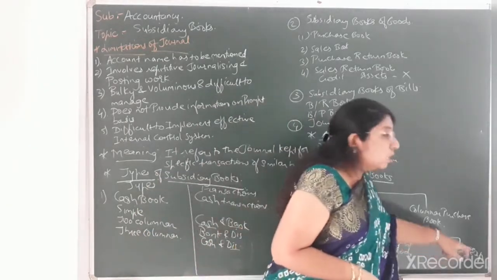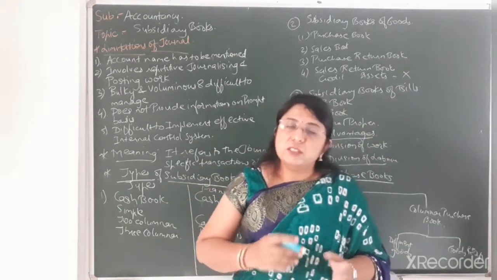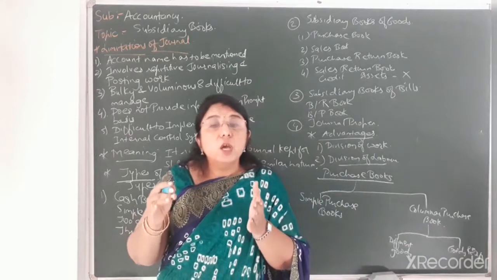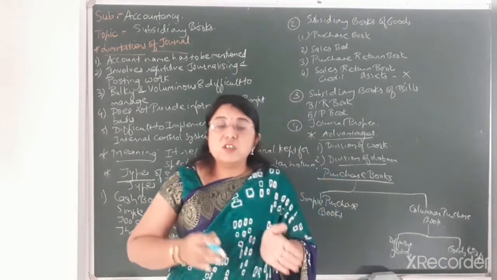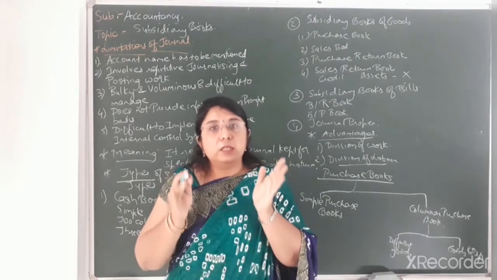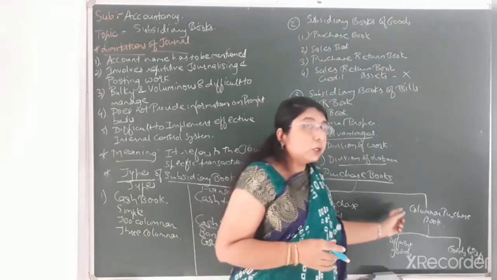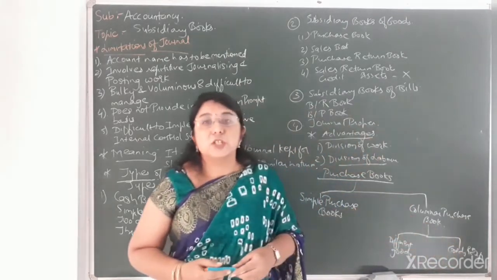Next one, that is goods and expenses. Expenses mean railway freight, wages, and all the expenses related to business in order to run the business efficiently. So together with the goods, if expense related columns are to be made in the question or in the table while preparing the purchase book, then it is the example of goods and expenses columnar purchase book.